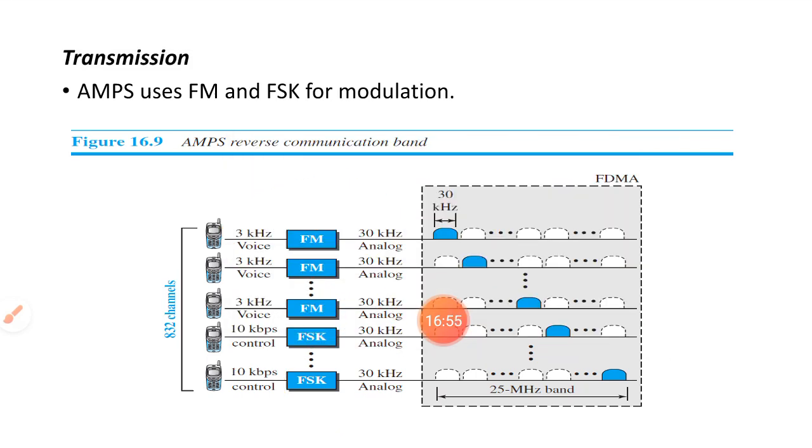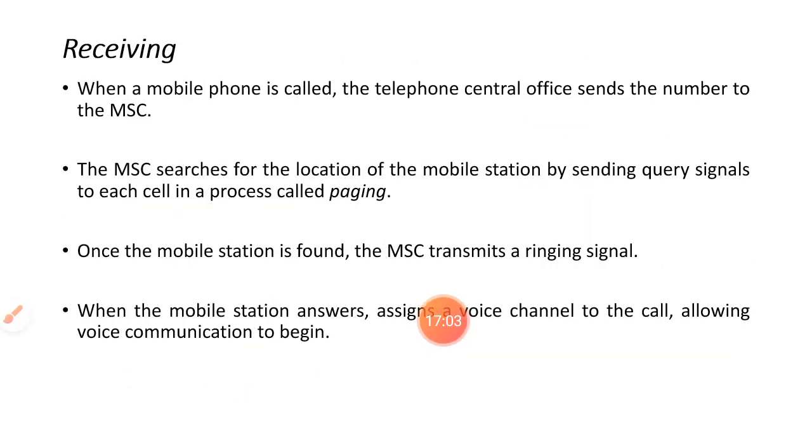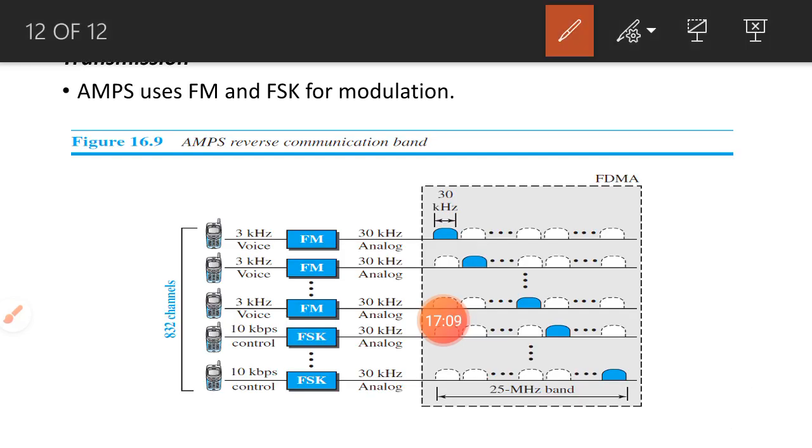And after that we have to use the FDMA technique. FDMA is frequency division multiple access, as I told in the previous slide. Frequency division multiple access means we divide the available bandwidth into different frequency bands, and each frequency band we allocate to each station for transmission.